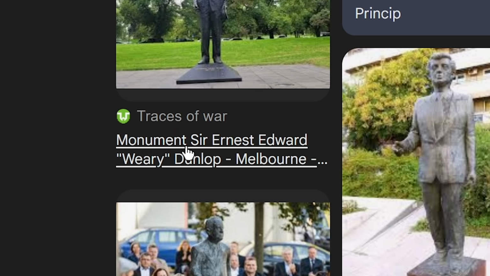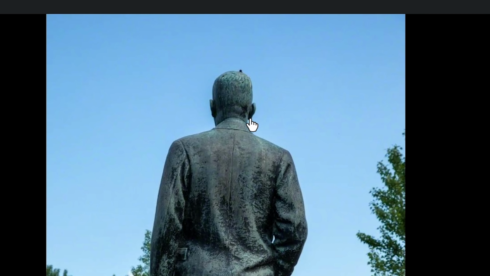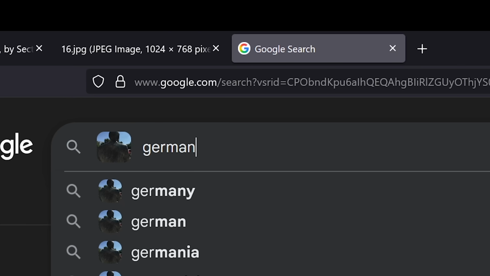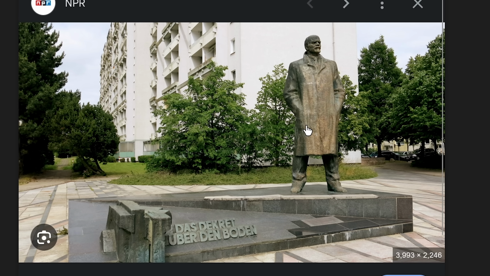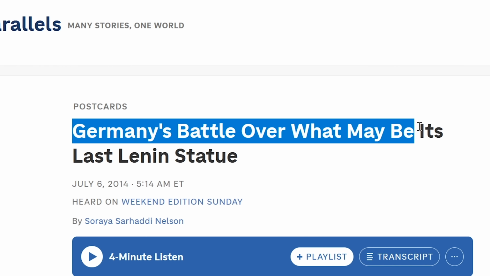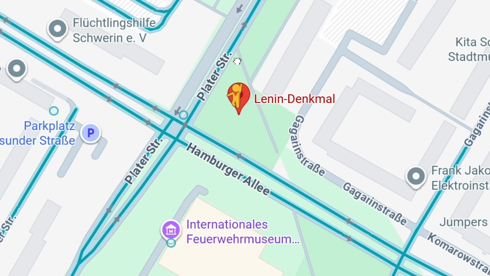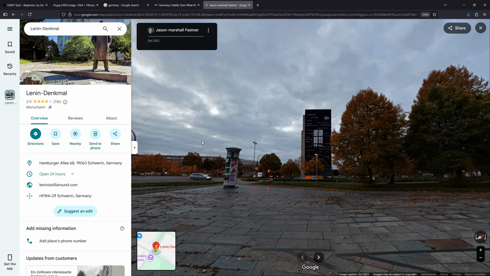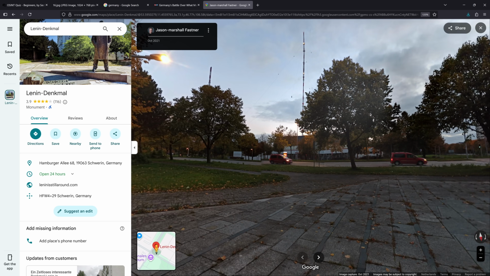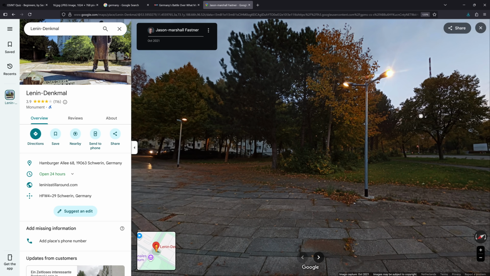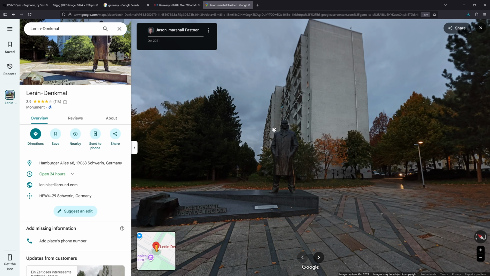Oh, there we go. Monument Sir Ernest Edward. Doesn't look like it, but wait. This might be it. Wait, Art UK. This might not be it. Let me add Germany. Wait, does this? This might be it. Germany's battle over what may be its last Lenin statue. Let's look at this with Google Maps. There's a large building behind the statue, but on the other side, there aren't any big buildings, and I'm looking for a building that looks like that. So this is not it.